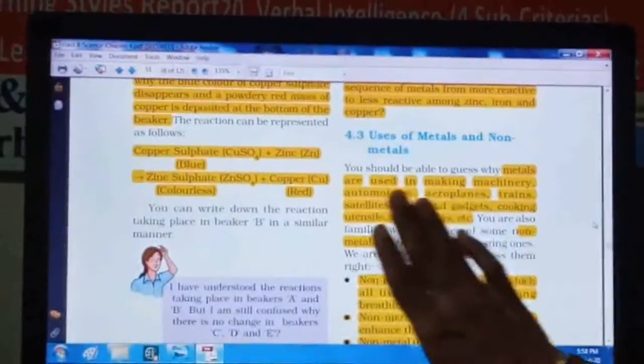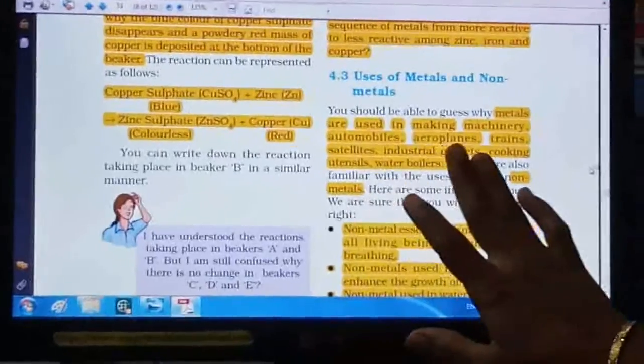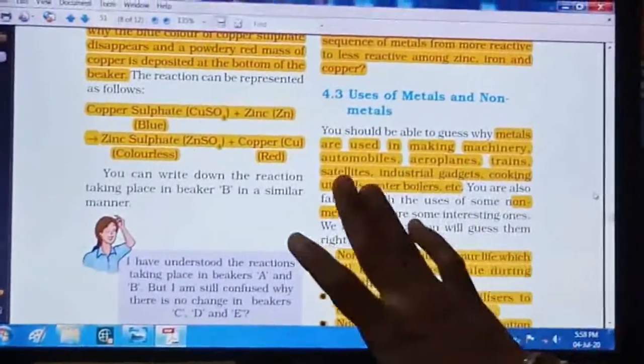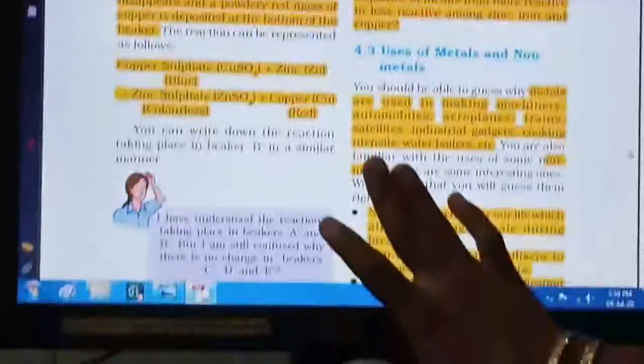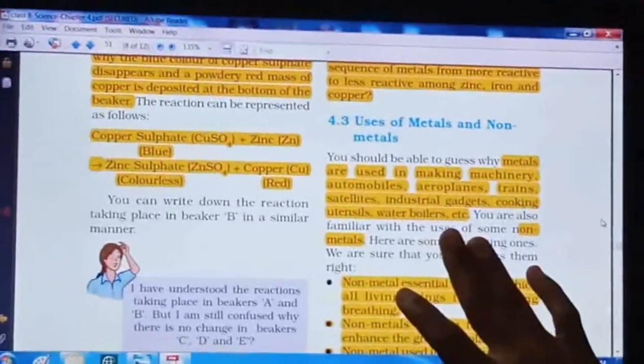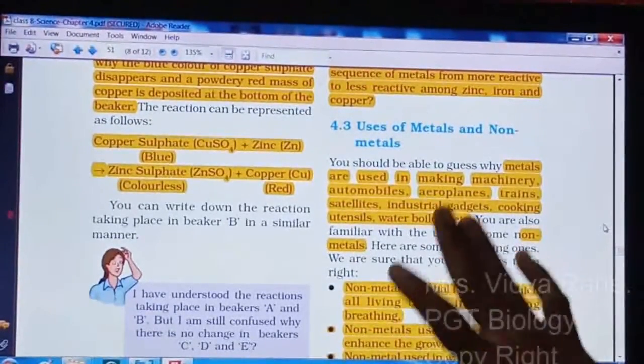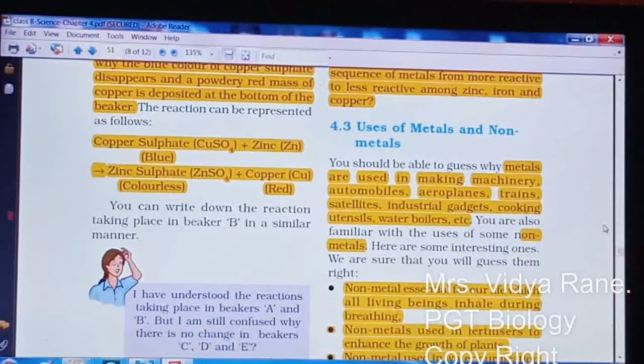Now you can see that the metals are used in making machinery, automobiles, aeroplanes, trains, satellites, industrial gadgets, cooking utensils, water boilers, etc. We know that metals are good conductors of heat and electricity.